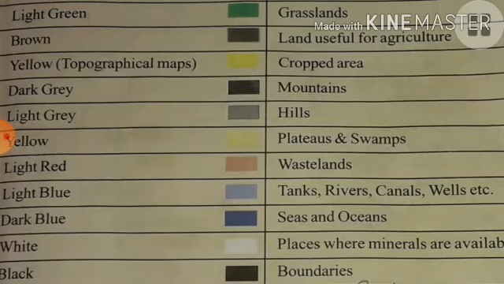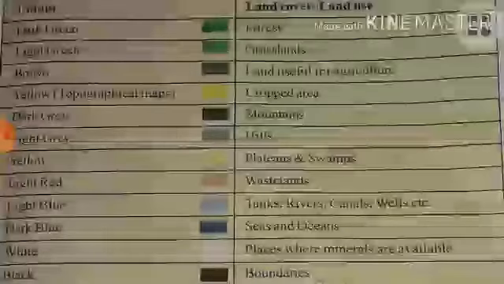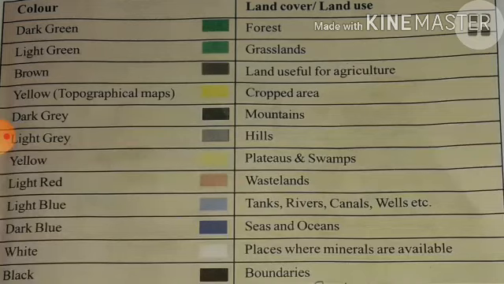Okay, boundaries. This is the way to complete your lesson. Once you go through your textbook also, we have completed all the objectives according to your lesson. So after completion, go through your textbook also.